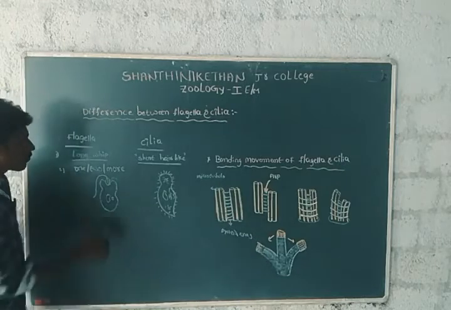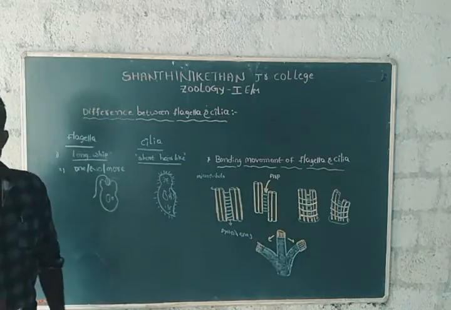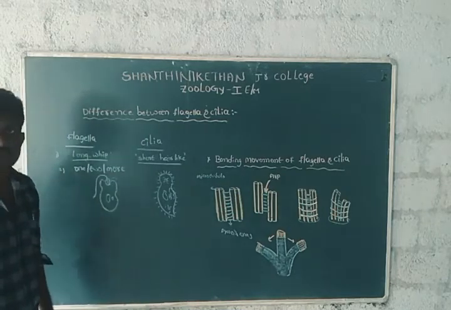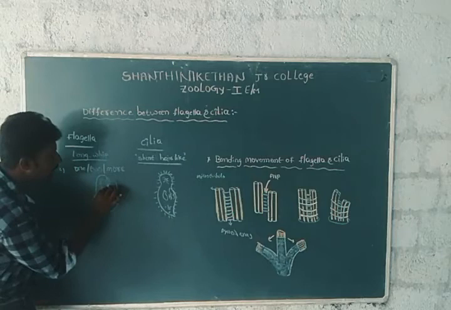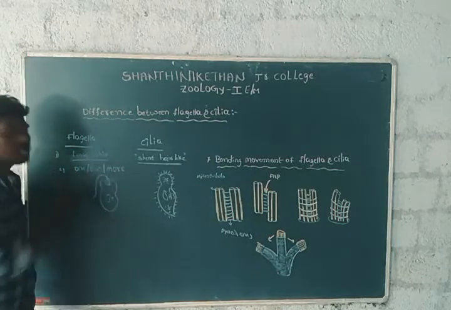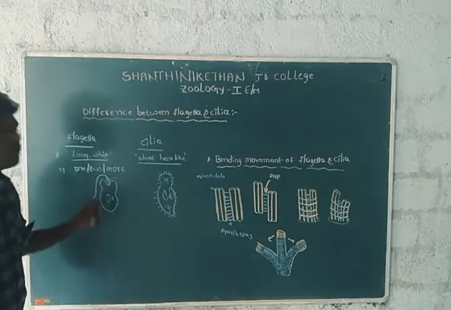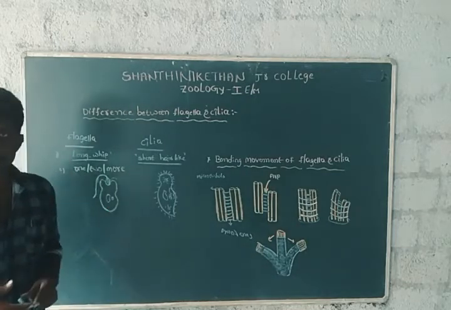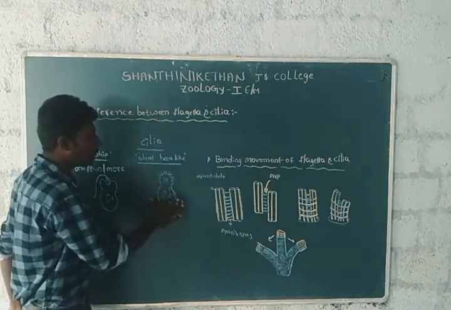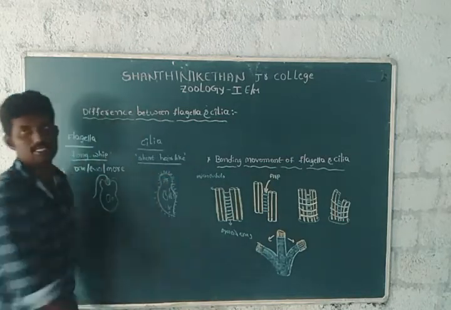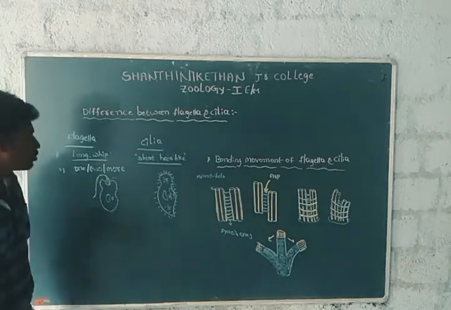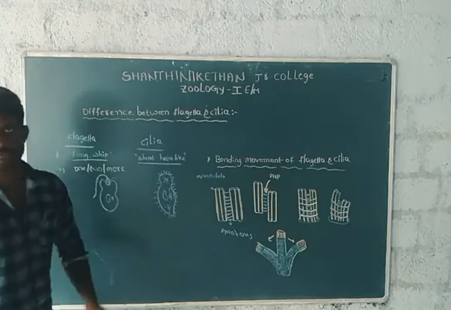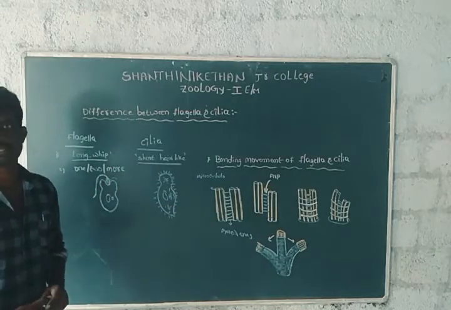Next, flagella are formed at the anterior end of the organism. In the ciliated organism, cilia are present over the whole upper surface of the body. But flagella are borne only at the anterior end, while cilia are borne on the upper surface of the total body.